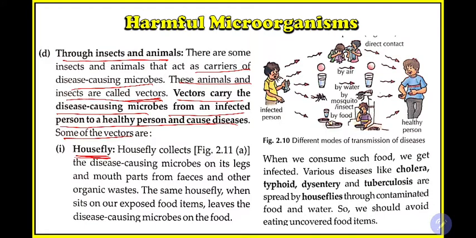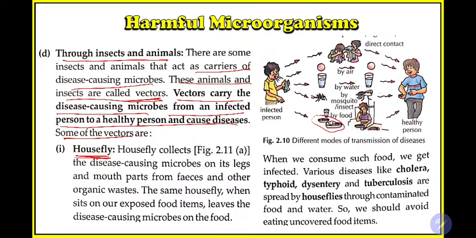In the case of the housefly, as I just explained, whenever you keep food in an open space, some flies come and sit on it. You have seen this: if you have kept some vegetables or cooked food on a table, after some time flies will come to it. Before coming here, the flies may have been in some drain or dirty place where there are microbes. While traveling from that place to this place, they bring some microbes and leave them on your food, and you eat this food and get some disease, ultimately becoming ill.